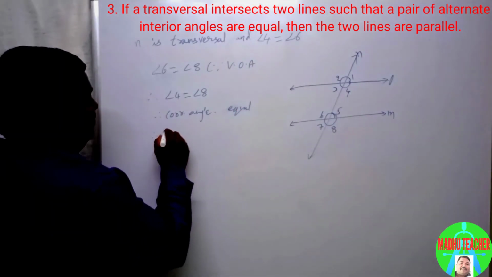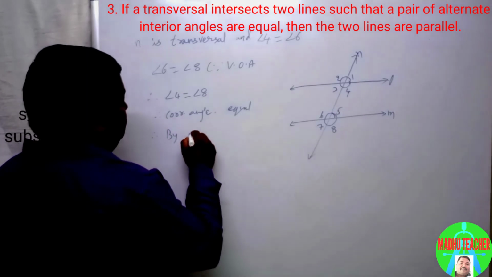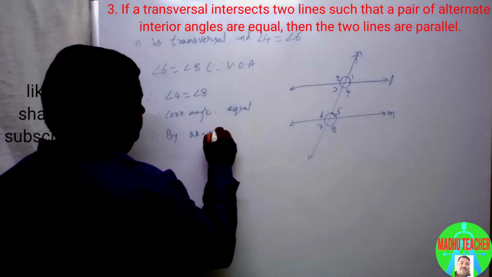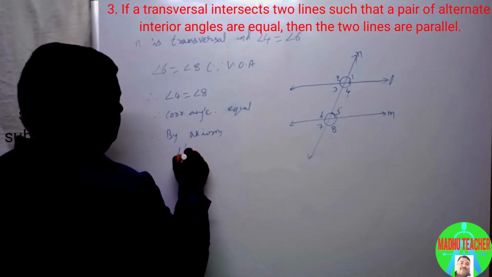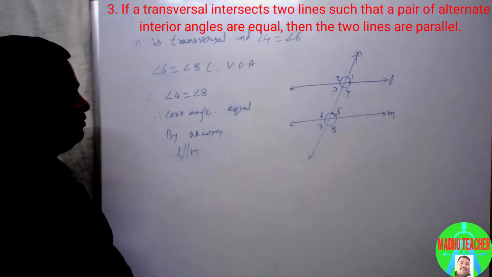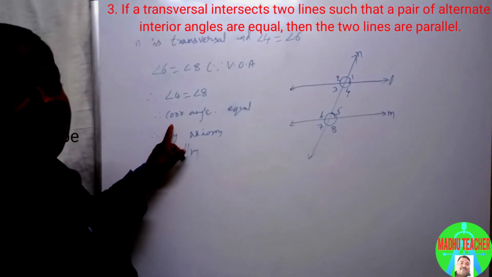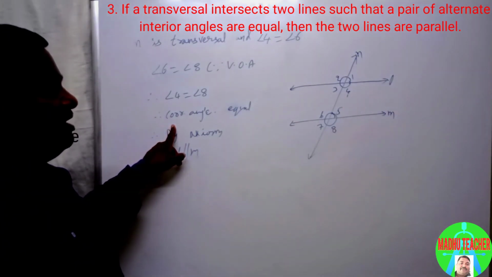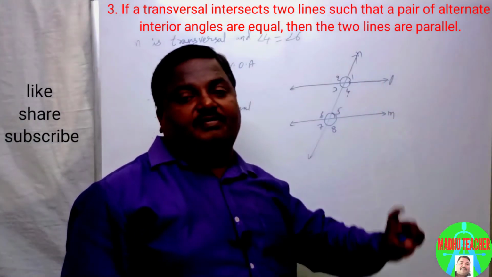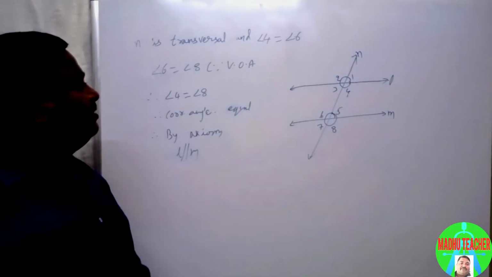Therefore, by axiom, L is parallel to M. So what is the axiom? If corresponding angles are equal, then the lines are parallel.